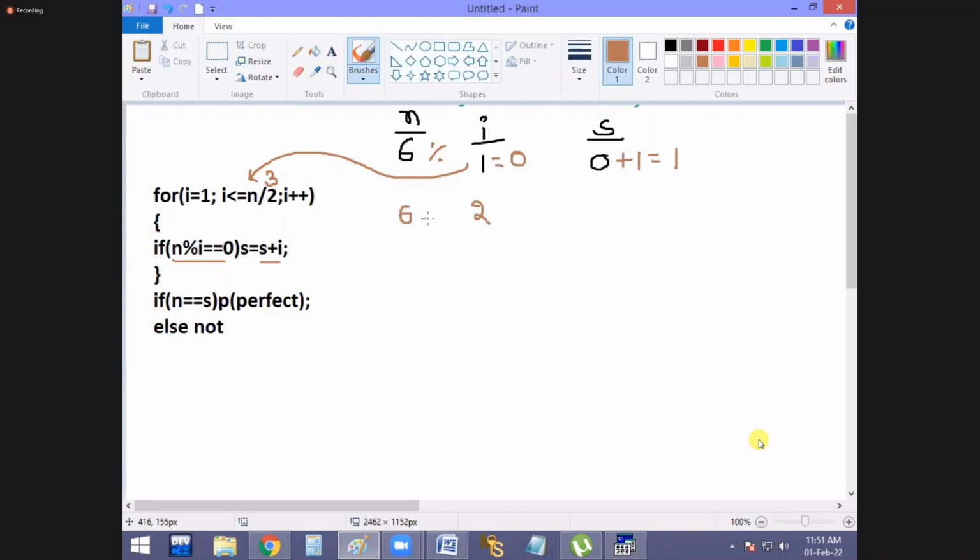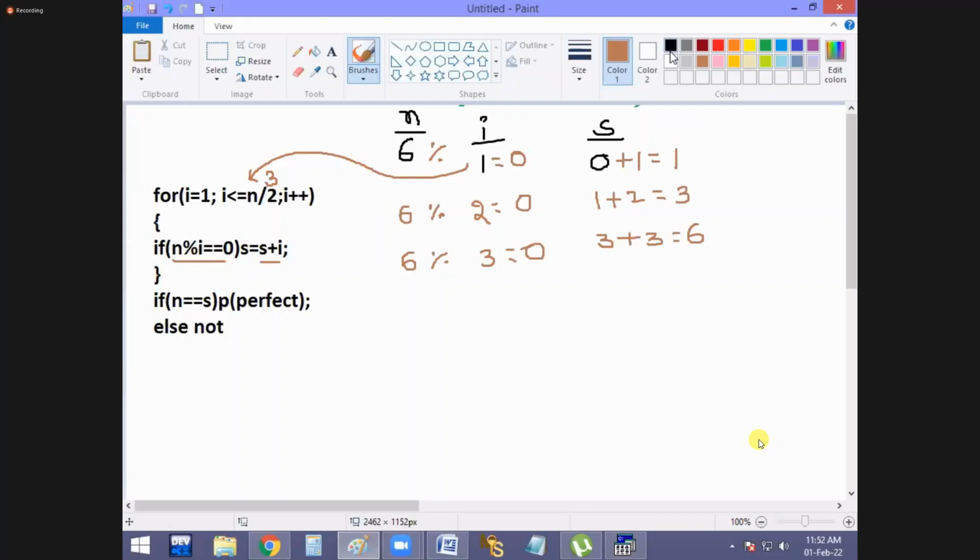Now 6 % 2, again 0. Condition true. When the condition is true, s plus i. Already the s value is 1, and now the i value is 2. 1 plus 2, 3. Current answer 3. Next i plus plus, 3. Now n value becomes 6 % 3 also 0, no? s plus i. Now 3 plus 3, 6.